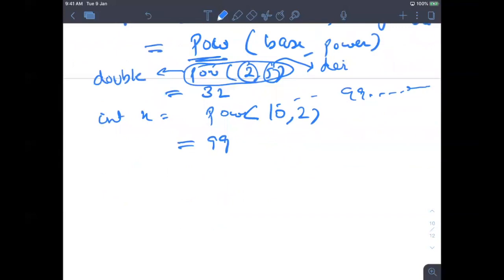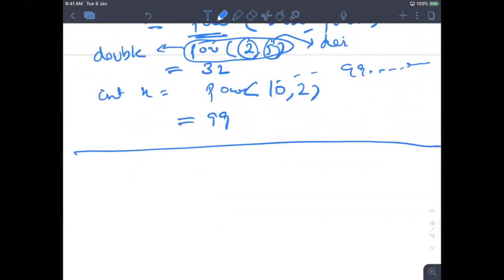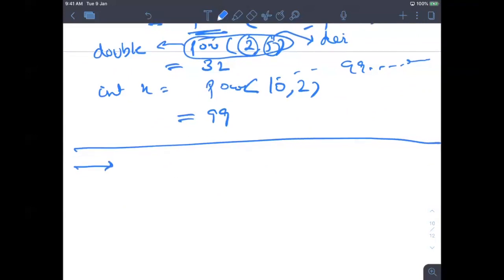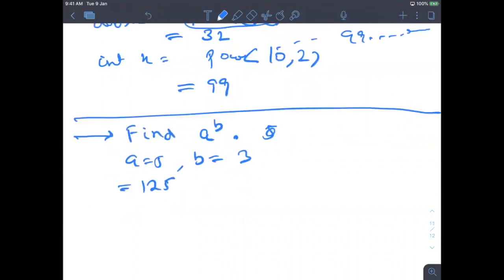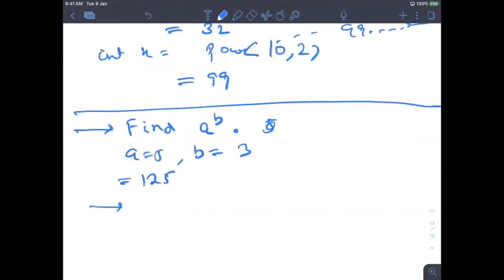Now you will ask me what to use then. Good question. We are programmers, so we can write our code by ourselves, right? So let's say there is a problem: find a to the power b. This is the question. If I give you a equal to 5 and b equal to 3, then you have to output 125. Previously you were using the POW function. Can anyone tell me how you will solve this problem on your own if you don't have any function?